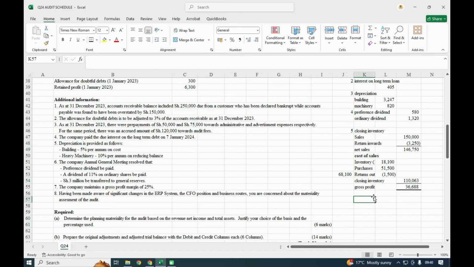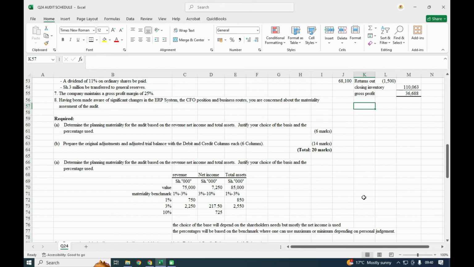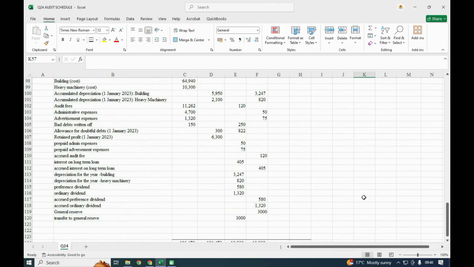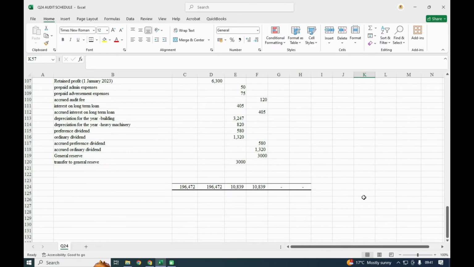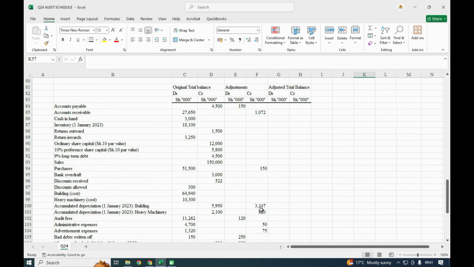And for that matter, I'll first leave alone the closing inventory. So that's how that first part was supposed to be calculated, to get the original and the adjustment.